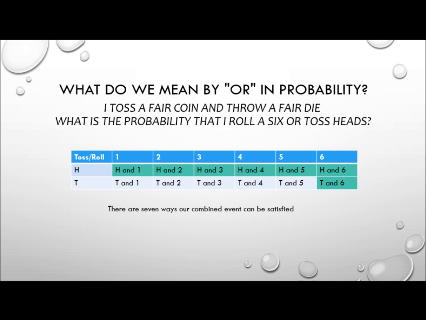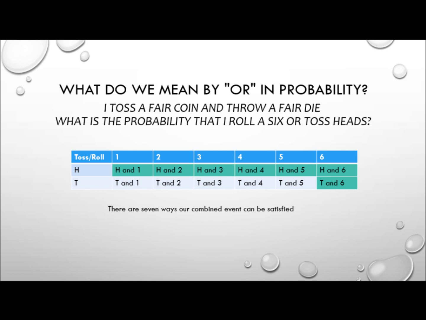Okay, so now we know what "and" means. What do we mean by "or" in probability? So for an example, I toss a fair coin and throw a fair die. What is the probability that I roll a 6 or toss heads?